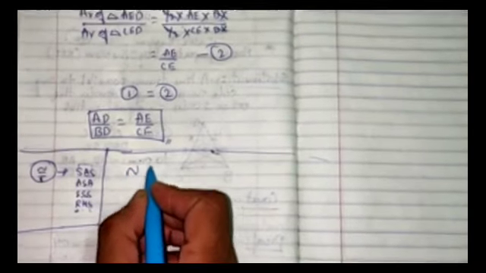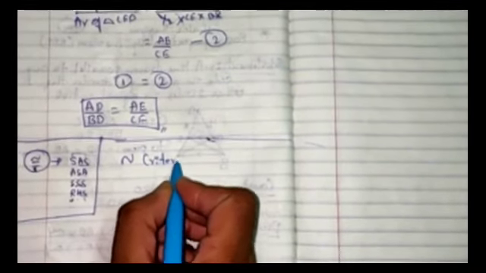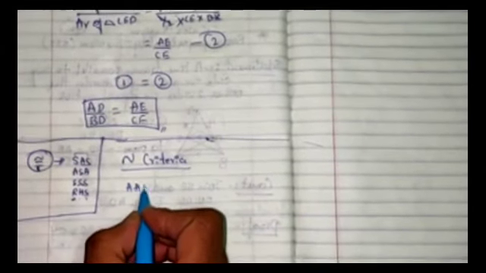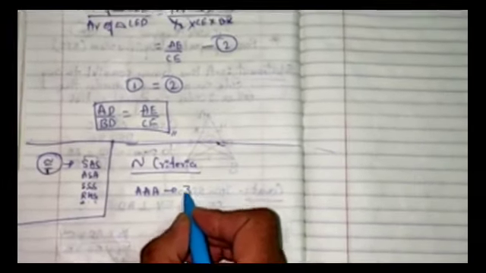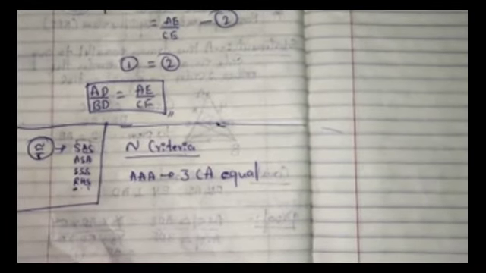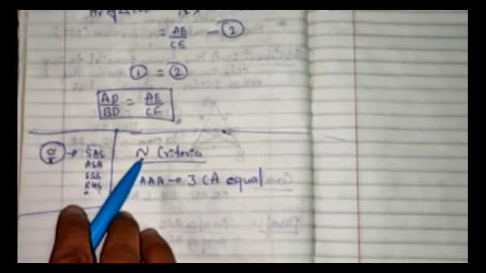But in similarity, let us learn what the different criteria are. As I told you earlier, we have AAA criteria. AAA criteria means all the three corresponding angles are equal. If in two triangles all the three corresponding angles are equal, then the triangles are said to be similar.